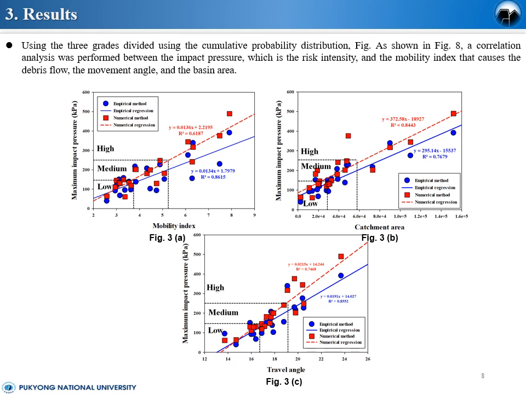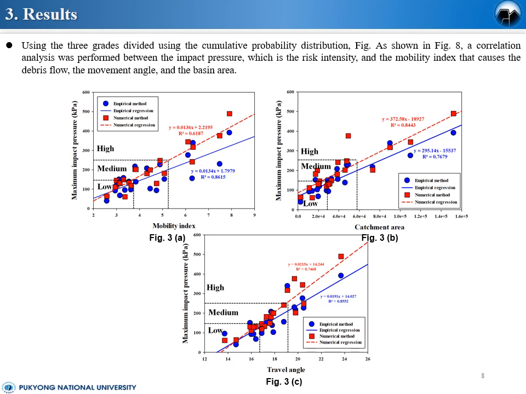Through this analysis, it can be determined that the hazard intensity analysis through the numerical analysis method is a more reliable value than the empirical method. And it was found that more precise analysis of debris flow through the numerical analysis method is needed.